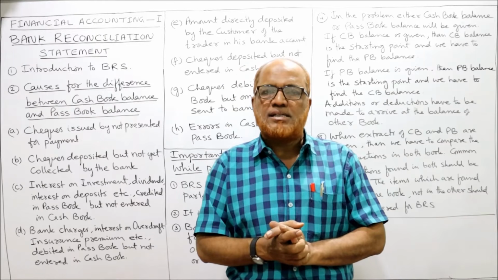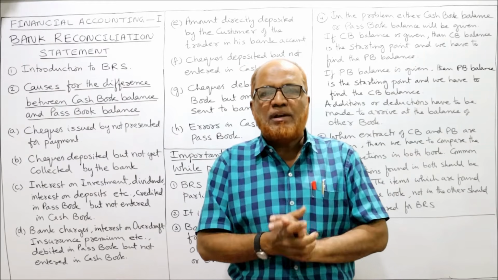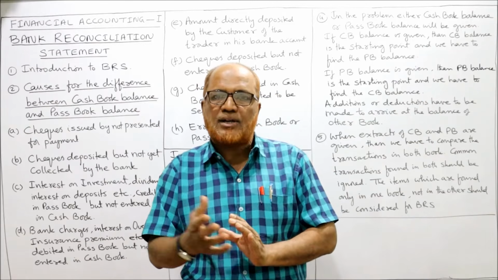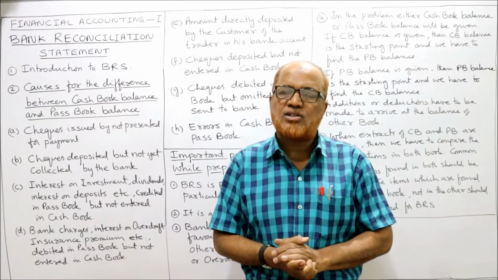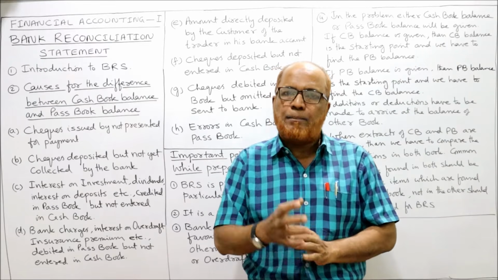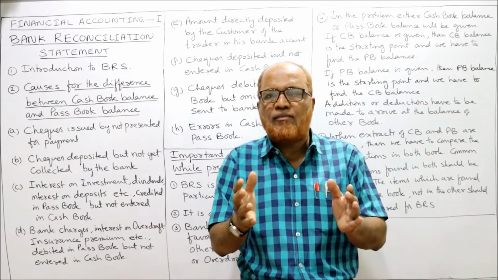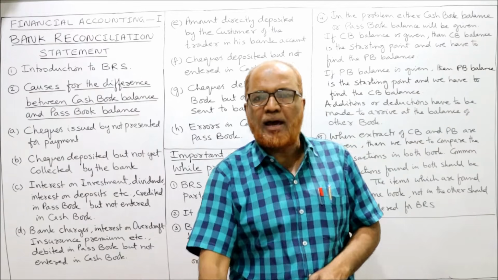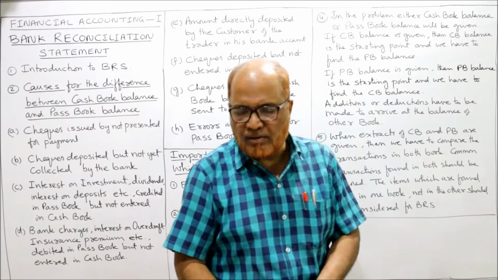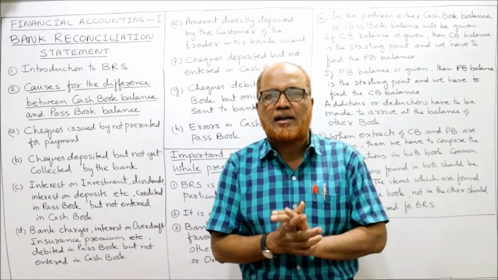BRS, Bank Reconciliation Statement. A businessman will open a current account with a bank to make bank transactions, because nowadays many transactions are conducted through the bank. Cash will be received through the bank, payments will be made through the bank. So every businessman will open an account, that is, a current account.